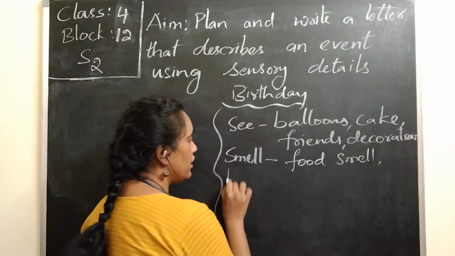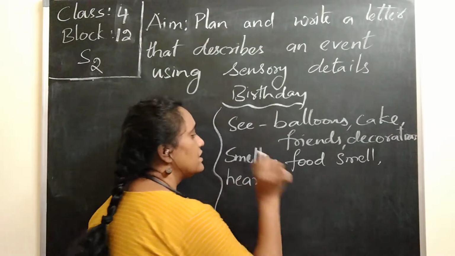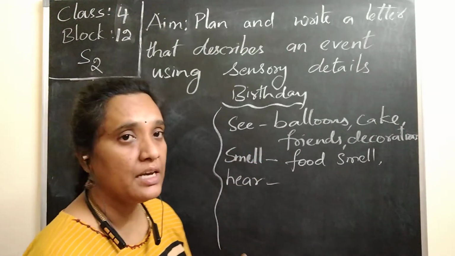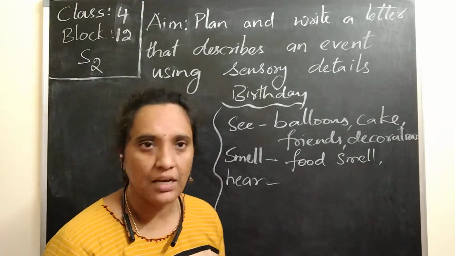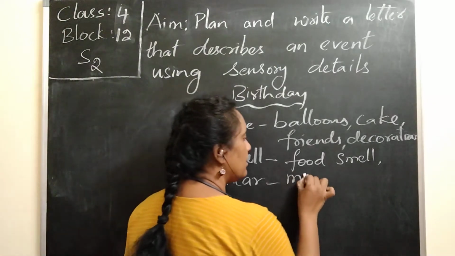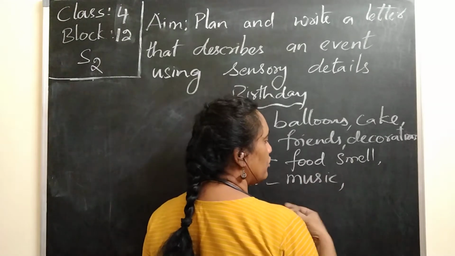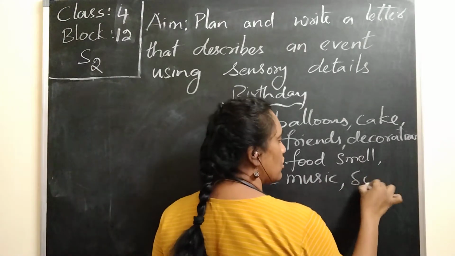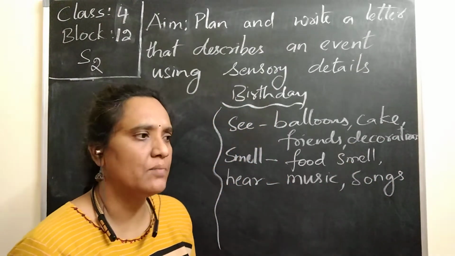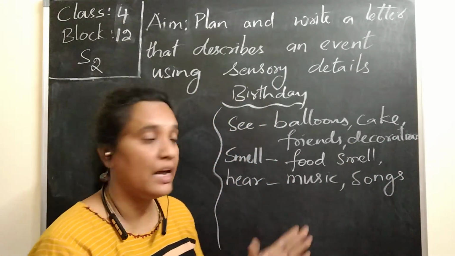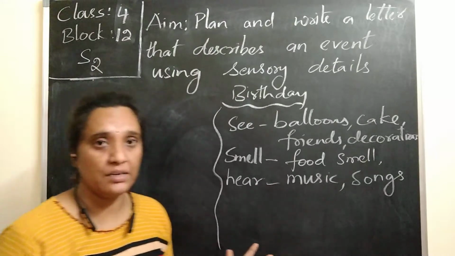And then what we hear. Normally we hear everyone singing the birthday songs, or enjoying, dancing, some music. Whatever we hear in that party, we can write about the music and the songs they are singing. I heard someone singing, I heard someone clapping. Whatever you hear, you can write.